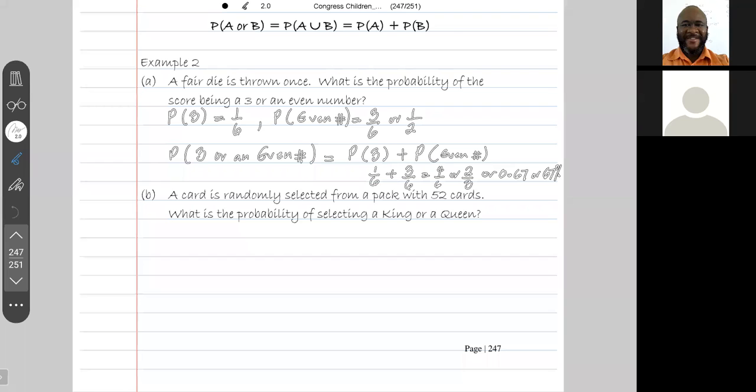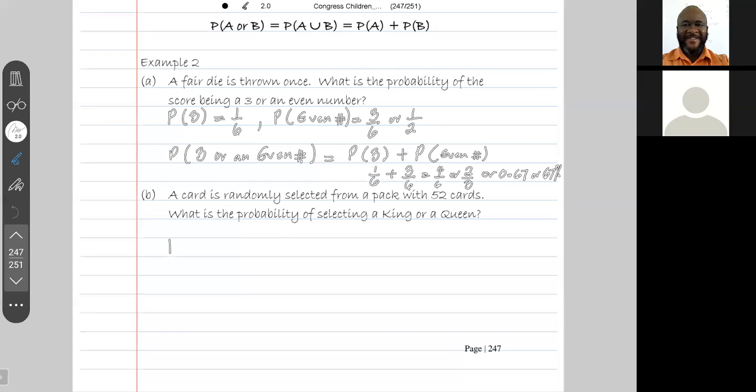All right, so example 2B says, a card is randomly selected from a pack. So one card is selected from the pack with 52 cards. What is the probability of selecting a king or a queen? So getting a king or a queen are mutually exclusive events, because you can't get a king and a queen at the same time from selecting only one card from a pack of cards.